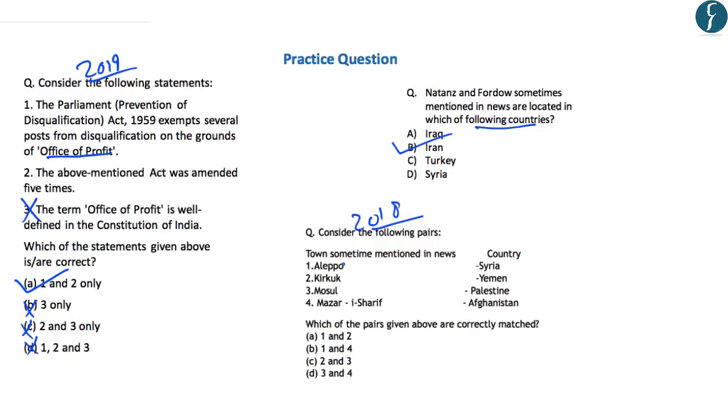Now, the first three locations, Aleppo, Kirkuk and Mosul, were in news because of occupation by the ISIS or the Islamic State. In this, the first pair is correctly matched because Aleppo is located in Syria. However, Kirkuk and Mosul are located in Iraq and not in Yemen and Palestine. Fourth location, Mazar-e-Sharif, is located in Afghanistan and it witnessed a major bomb blast in the year 2018, and that is why it was in news in that year. And the correct answer here is B, that is 1 and 4 only.